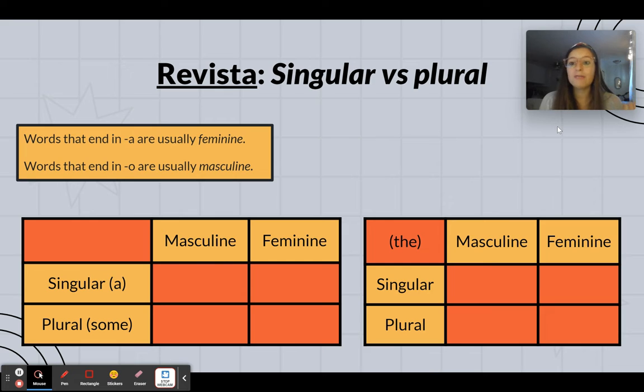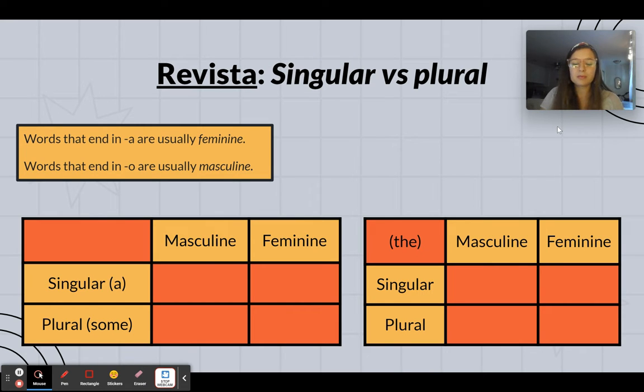So, for example, if you watched the last video, you saw el agua. That's one where agua ends in A, but we put el in front of it because it's masculine. Or like el día, día ends in A, but it's masculine. I don't know why that is, but it is the way it is. So sometimes there are exceptions, but usually words that end in A are feminine, words that end in O are masculine.